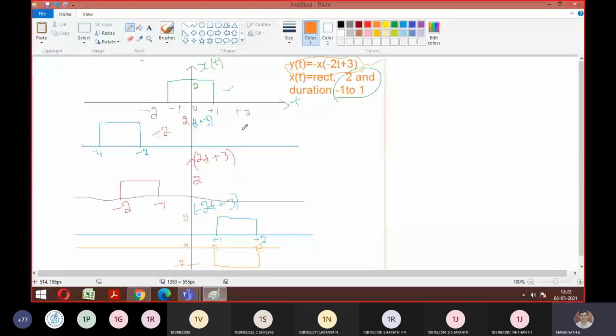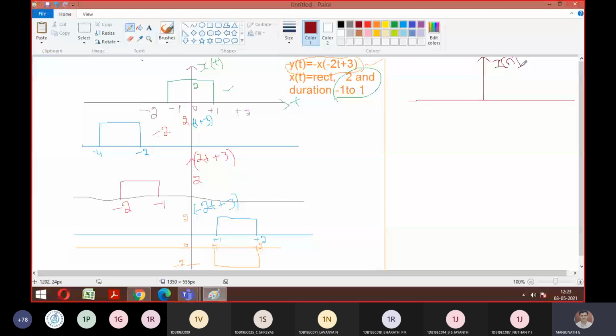If x of n is as shown below, so they're given x of n now. So in the question, if x of n is given, you should know what you are supposed to write, everyone. So x of n means it is a part of what? Discrete. Okay? So with respect to this x of n, x of t only, you can judge whether they're given CT signal or DT signal for you. Okay. So for the given x of n,